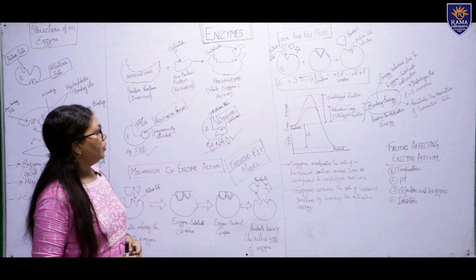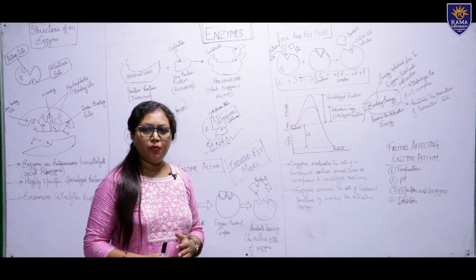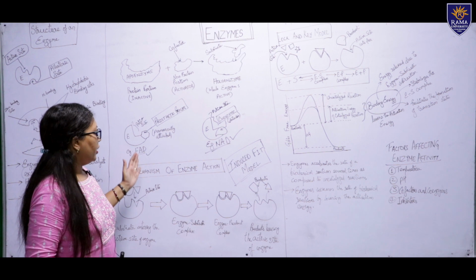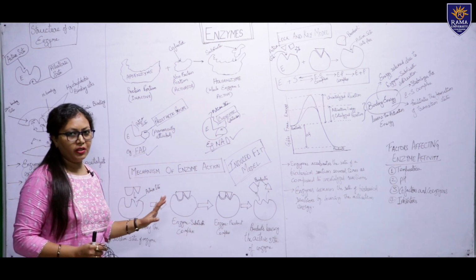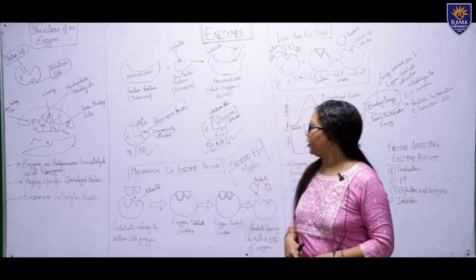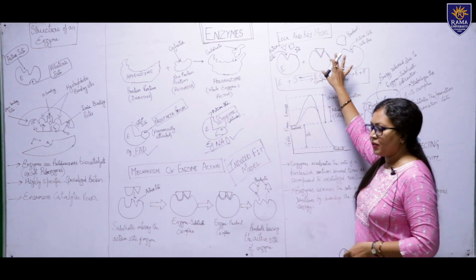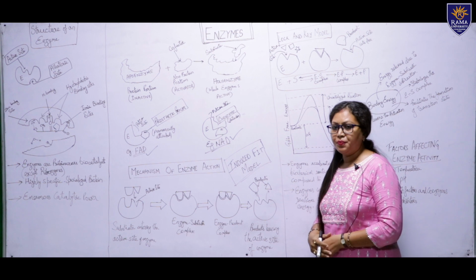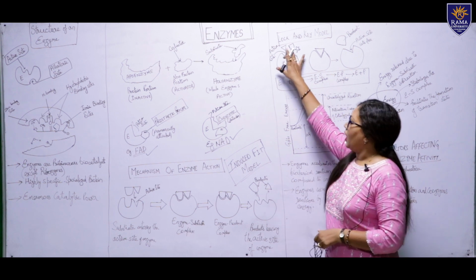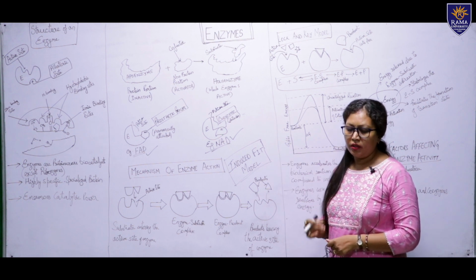Now we will see the mechanism of enzyme action, how the enzyme acts. Here we have two models for this. The first model is known as the lock and key model. Here the enzyme acts as a lock and the substrate acts as a key.